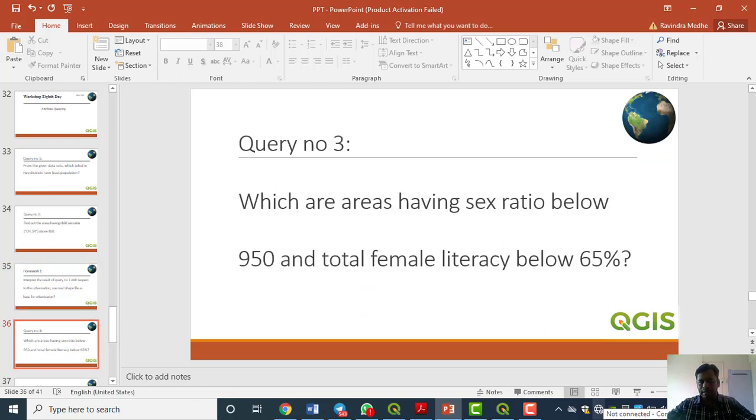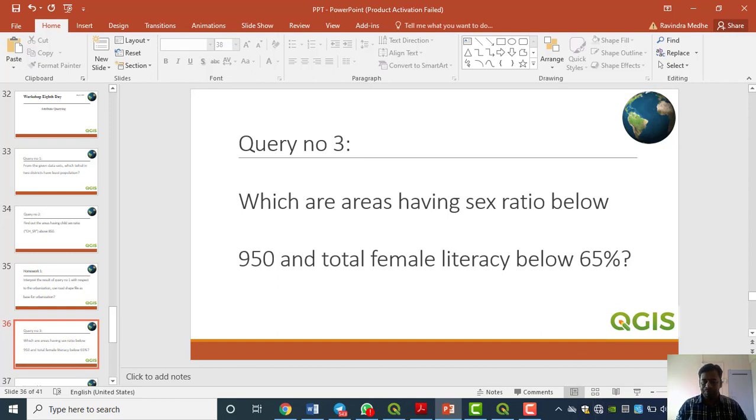Now we are moving to our next query: which areas have a sex ratio below 950 and total female literacy below 65%. Here, if you see the pattern of our queries, we are moving to more logical things; slowly we are increasing the difficulty level and the logical level as well.